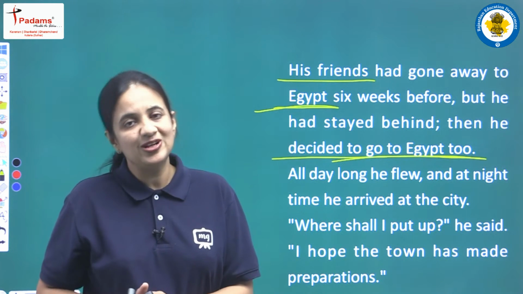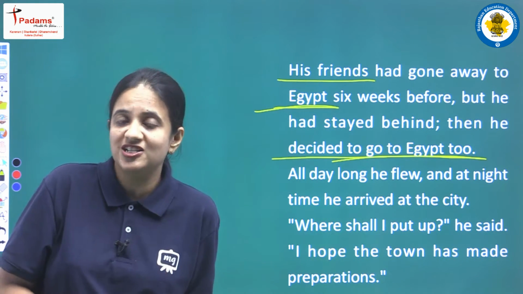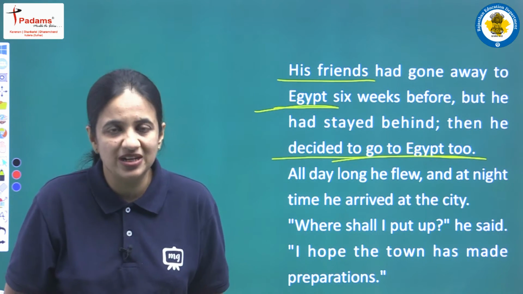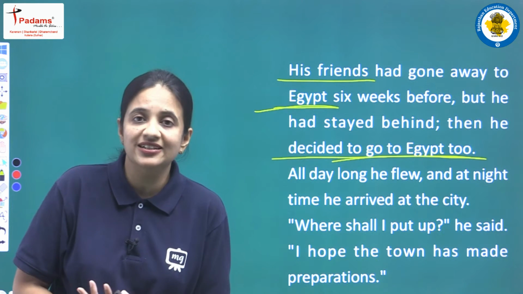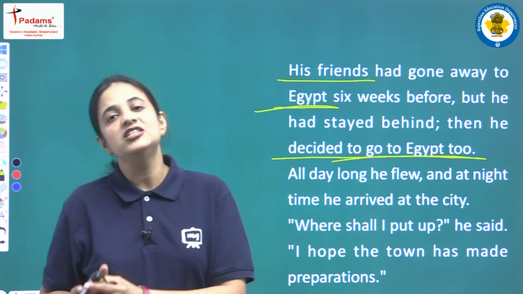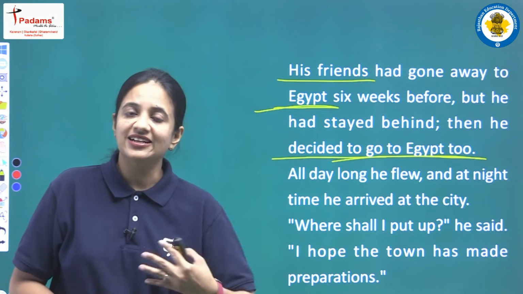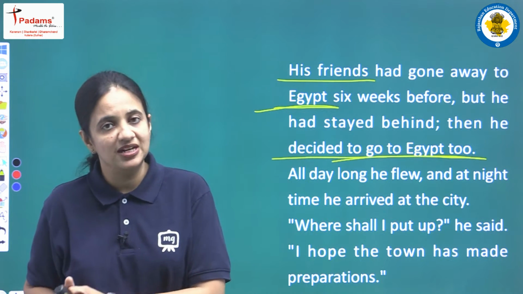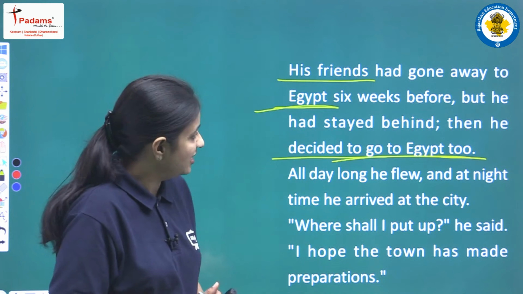So why is he going to Egypt? I am very sure that you all have heard about migratory birds, right? There are so many kinds of birds who travel from one place to another according to the weather conditions. If in one place there is too much cold and snowfall, and that condition is not at all suitable for the birds, then they shift to warmer places. Okay, so the same thing is happening here.